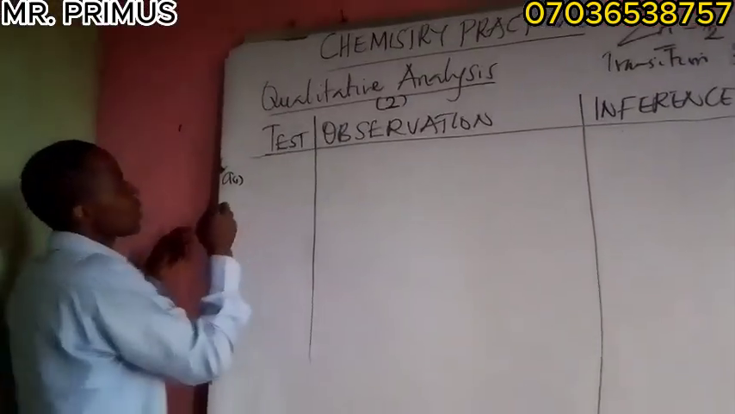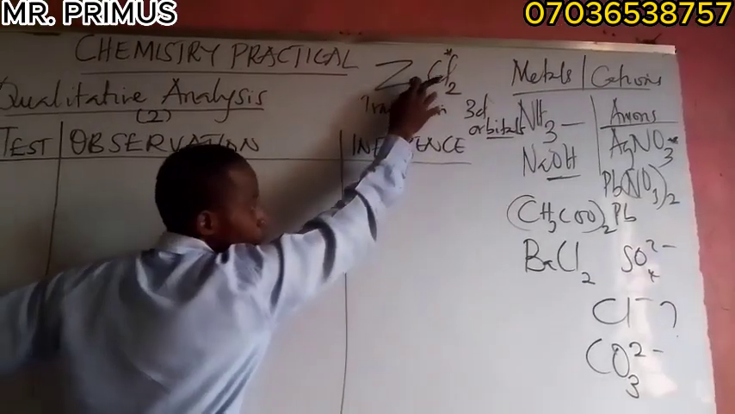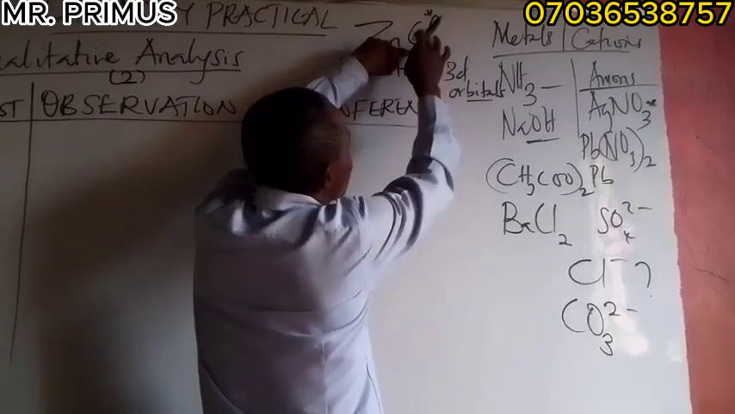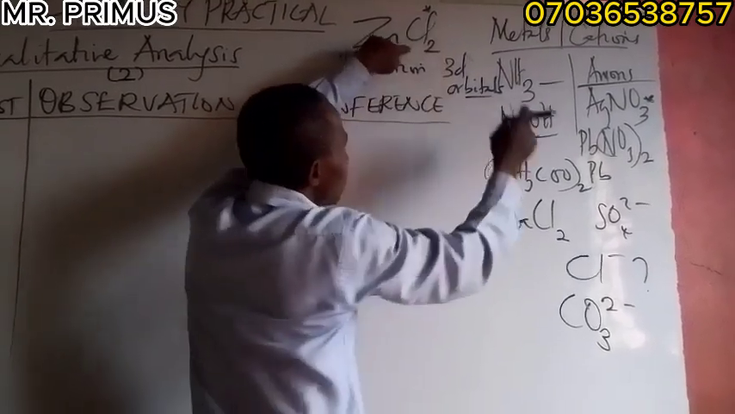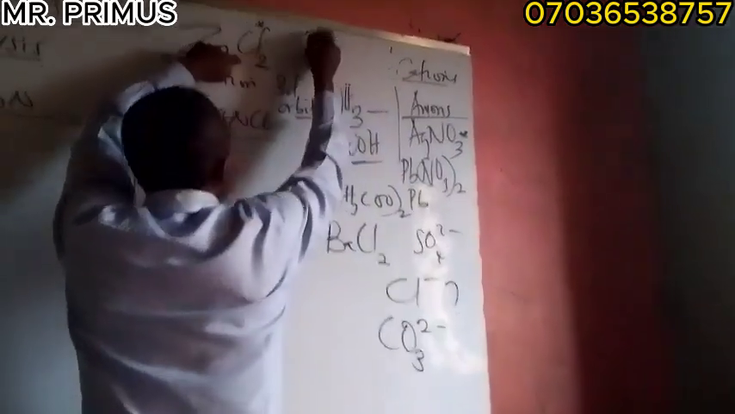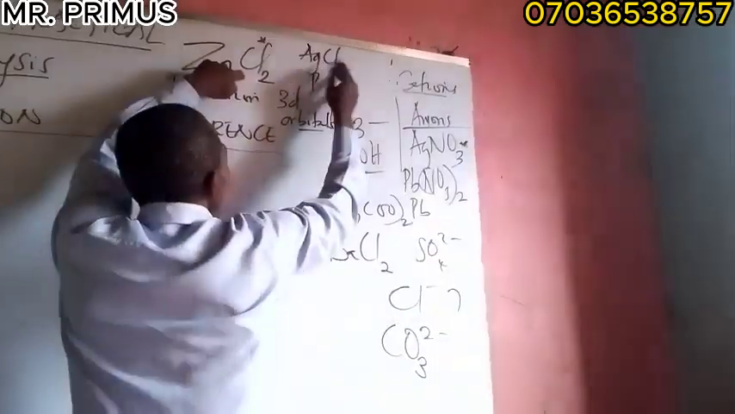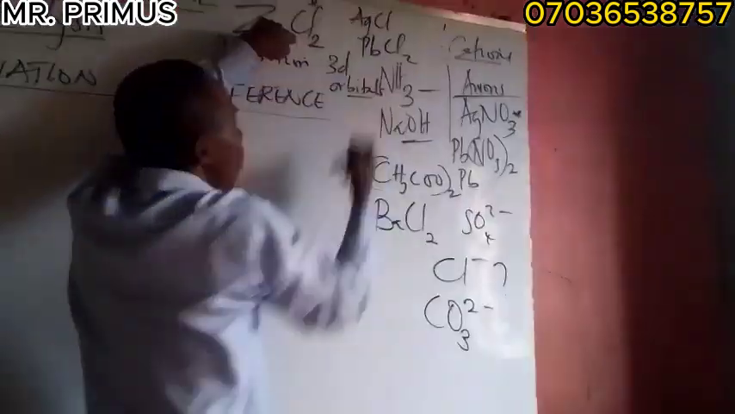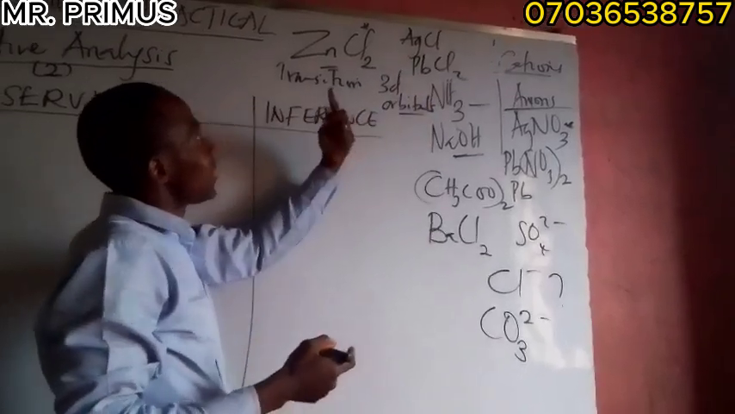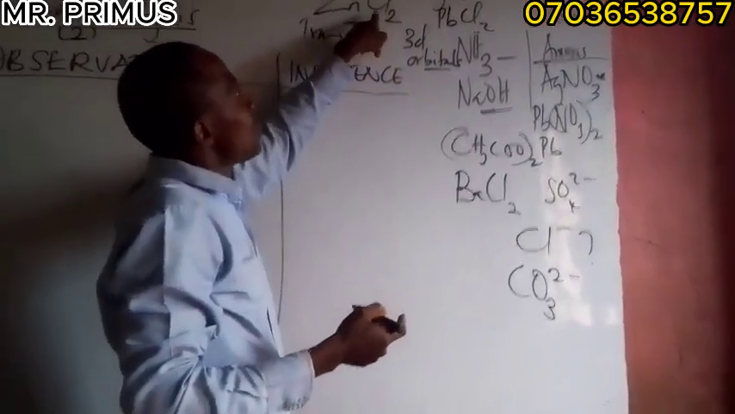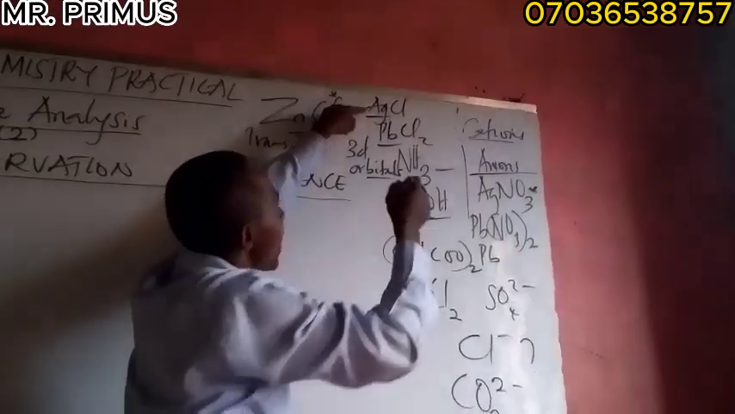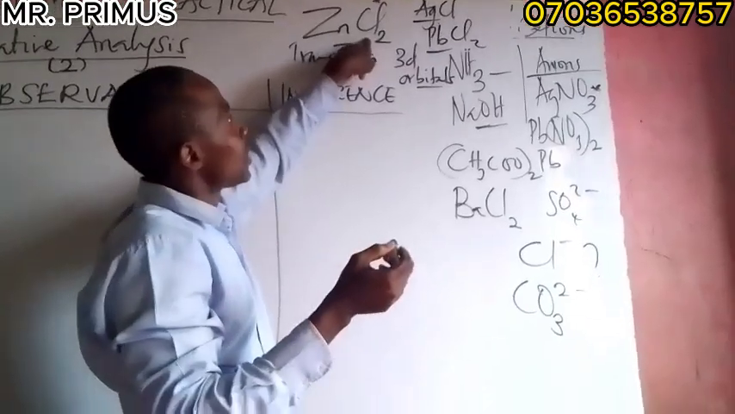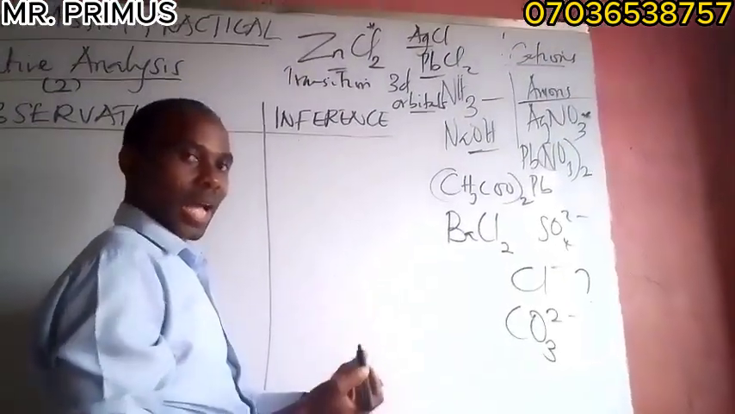Now look at this. If you dissolve this, it is a soluble salt. Why is this a soluble salt? All salts that contain chlorine, all chloride salts, are soluble, except silver chloride, AgCl, and lead chloride. These two are insoluble. That is why most of the time we use silver and lead to precipitate this. So zinc chloride is a soluble salt. If you dissolve it in water, it dissolves.